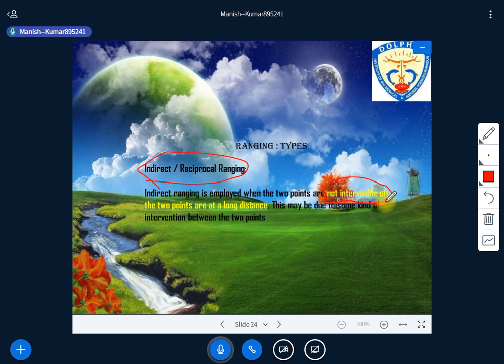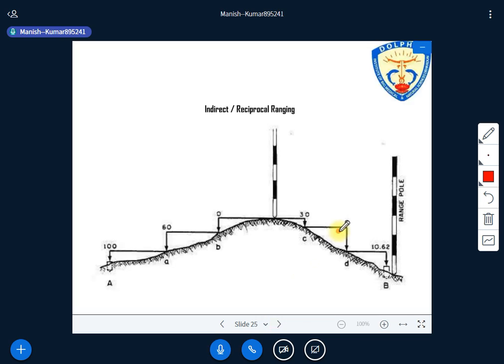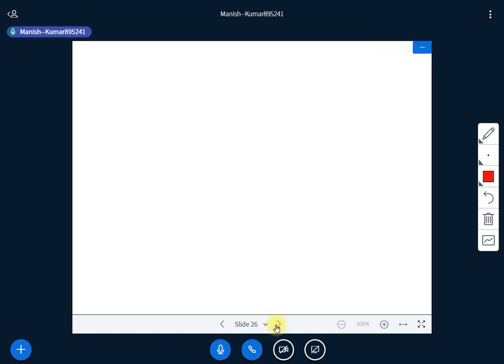Now we have to understand this clearly, because the thing is a bit conceptual and difficult here. See, if it is visible, the thing is very simple, but if it is not visible, then there is another process to do the indirect ranging. So all of you, those who are listening or seeing the slide, just understand the things.